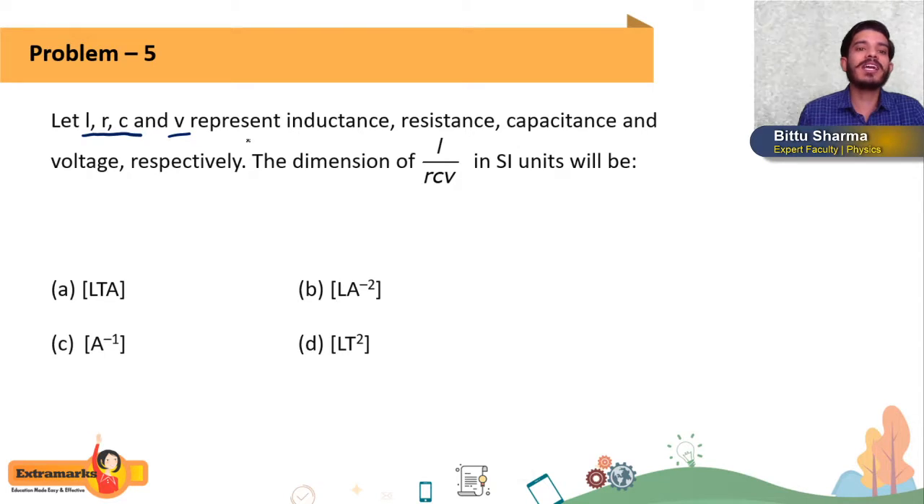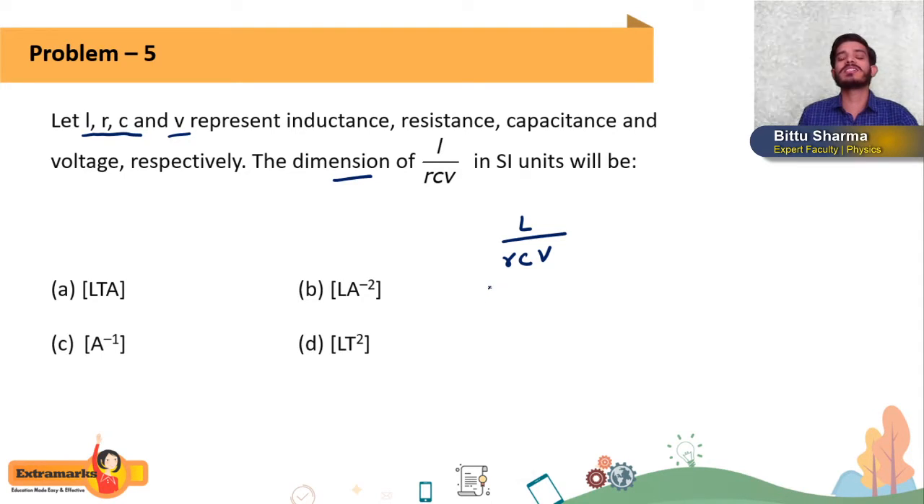Let L, R, C and V represent the inductance, resistance, capacitance and voltage respectively. The dimension of L by RCV, where L is the inductance, R is resistance, C is capacitance and V is the potential difference. Getting or not? So this is given to us. We have to calculate its dimension. Dimension will be what?